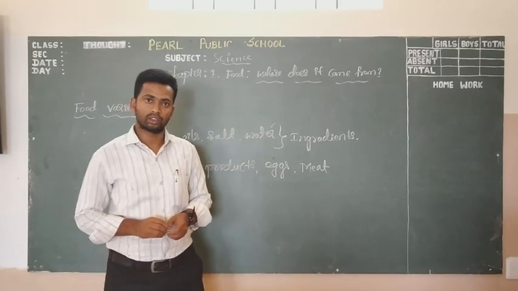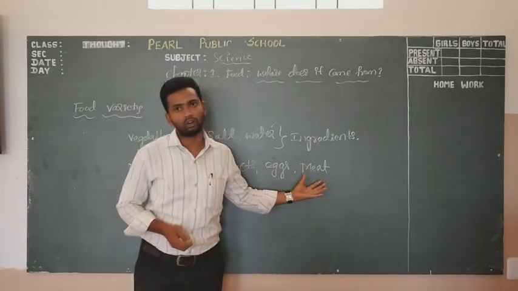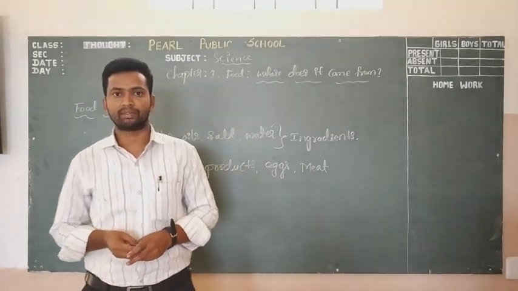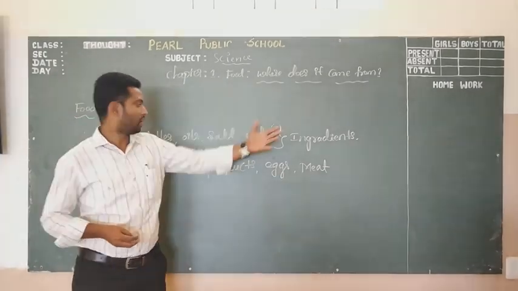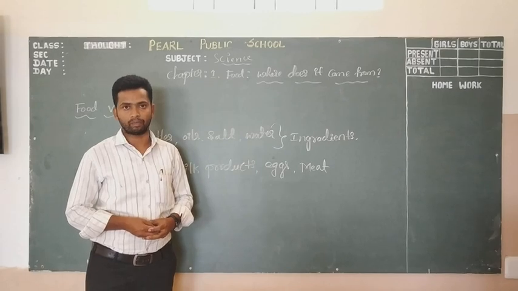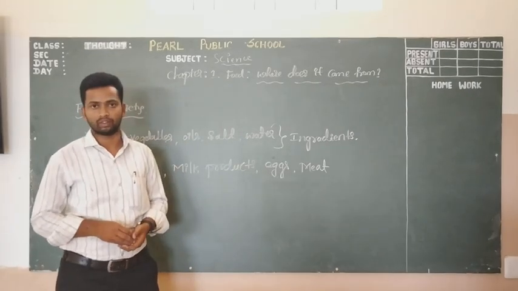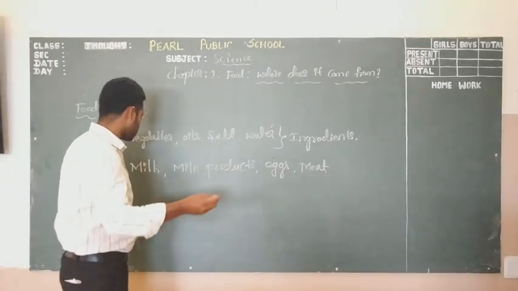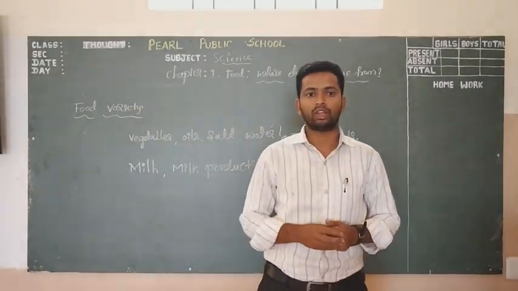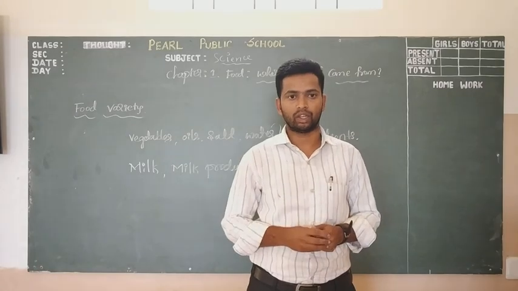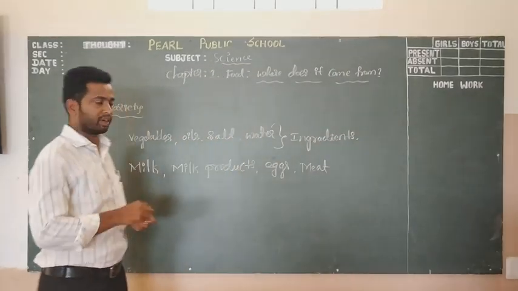Likewise, the meat also comes from the animals. So the animals give us these ingredients, eggs and meat. Now you just list out some animals that give us eggs and meat. That is an activity.